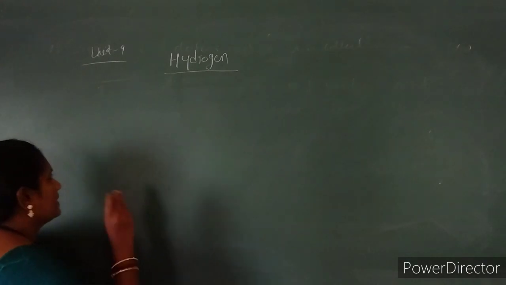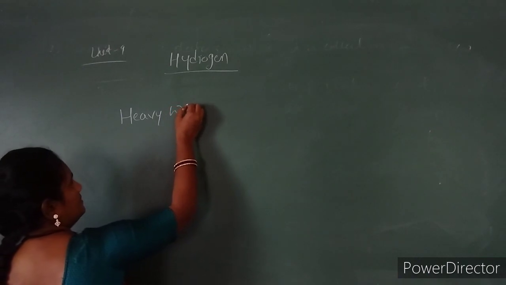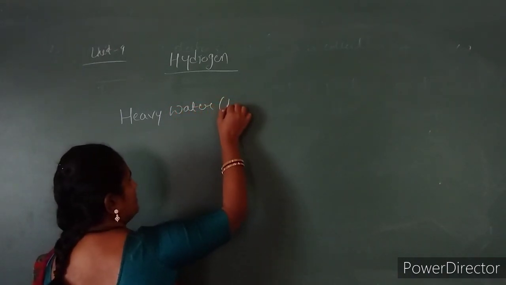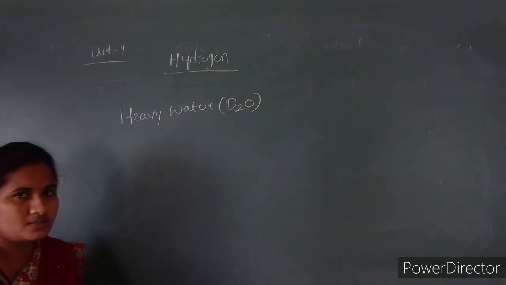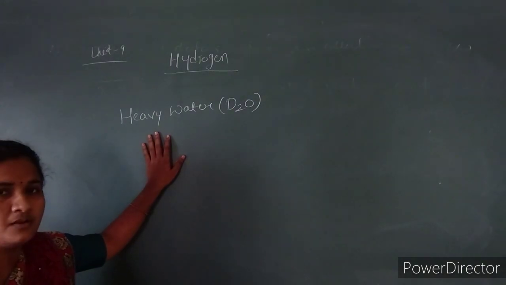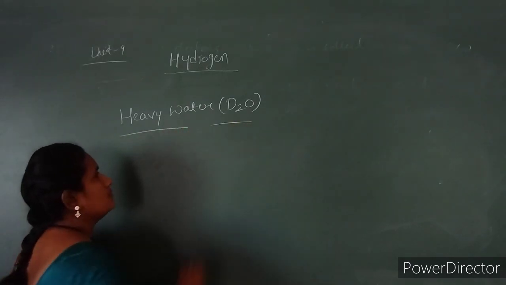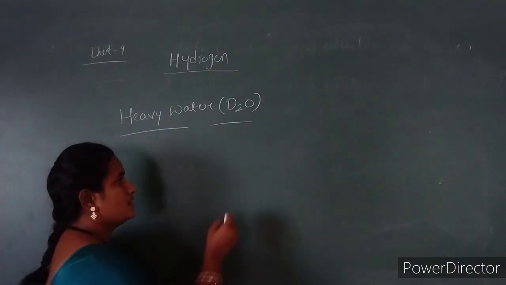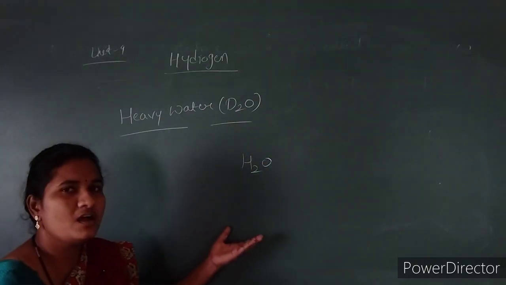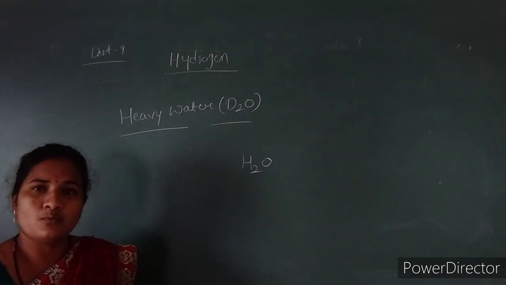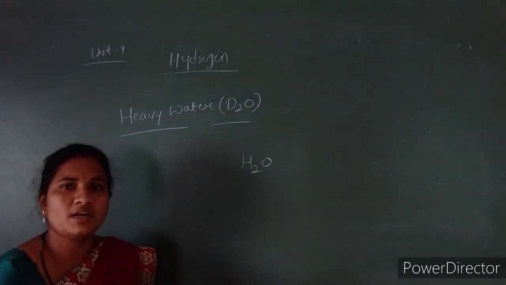Next is heavy water. That is deuterium water, D2O. D2O is deuterated water, also called deuterium water. In general we call it heavy water. Heavy water is different from H2O, because in normal water, hydrogen contains only one proton and one electron, but in heavy water, deuterium contains one proton, one electron and one neutron.